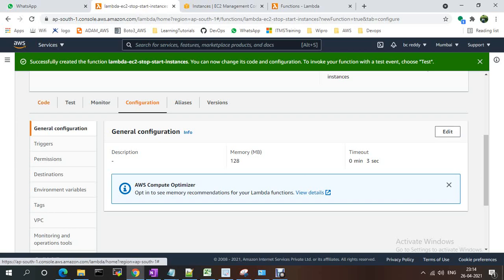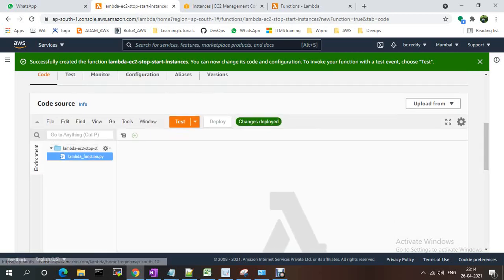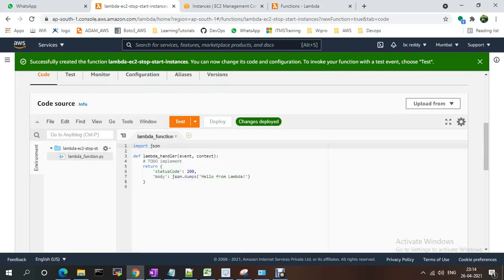So in this case I'm just going to the code. Here is lambda_function.py. Here I am going to write the function. For AWS with Python, we will use Boto3. We need to import Boto3 for AWS services.